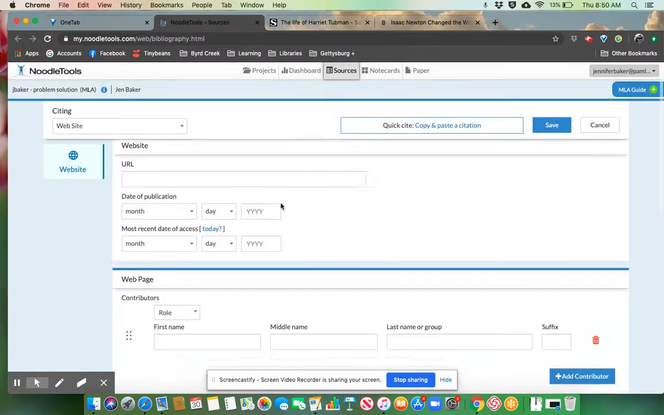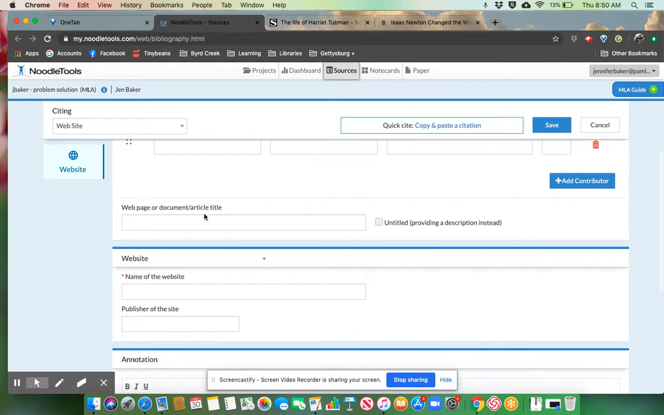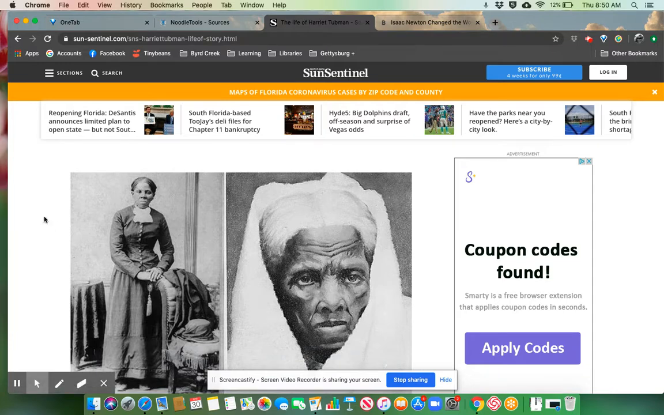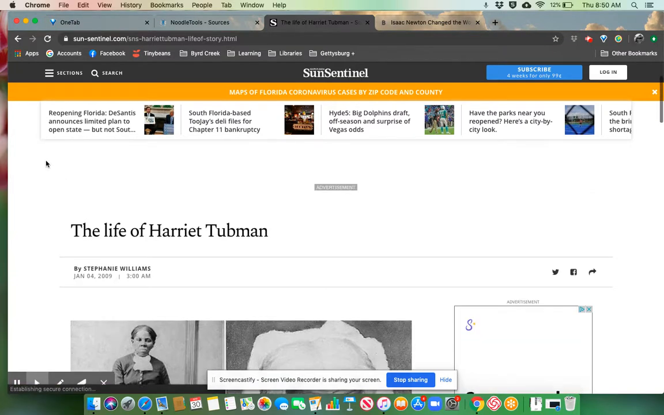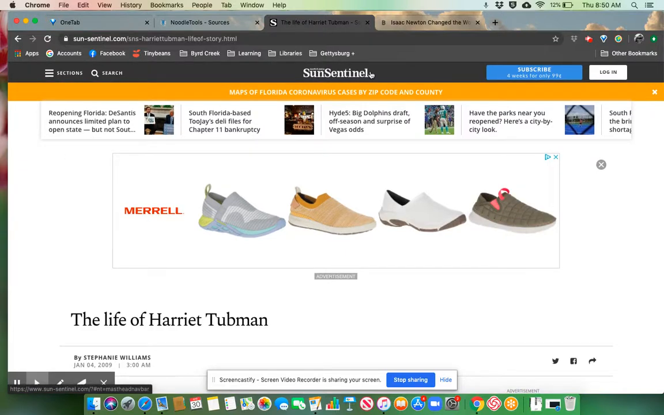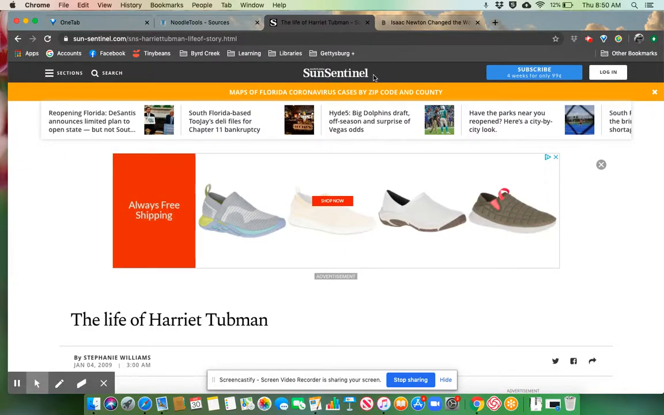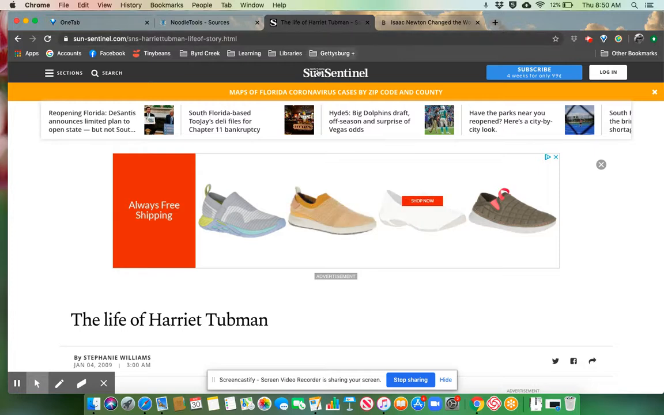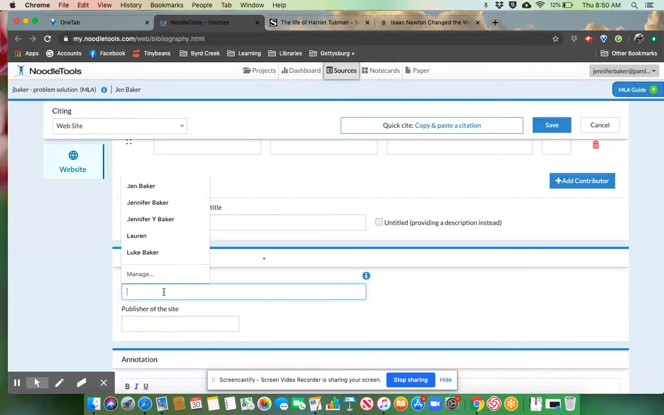So if we're going to go to the web page, where people are getting hung up is the difference between web page or document article title and publisher of this, and name of the website. So, for example, we've got this one about Harriet Tubman, and they want me to subscribe to their paper. So the website is the Sun Sentinel. That's the whole thing. So if you picked up a Pamlico News, the entire newspaper is the Pamlico News, right? So the Sun Sentinel is the website. So that's going to go right here.